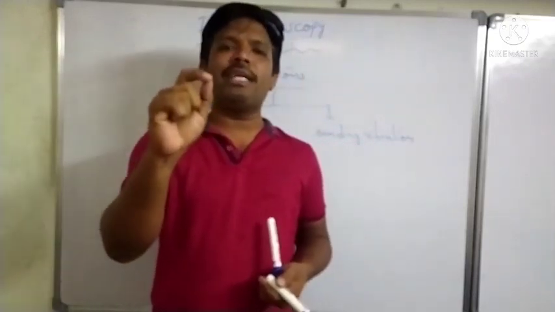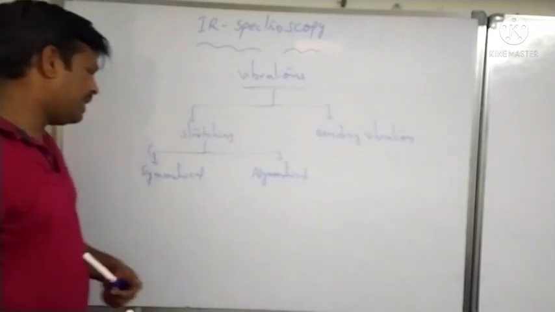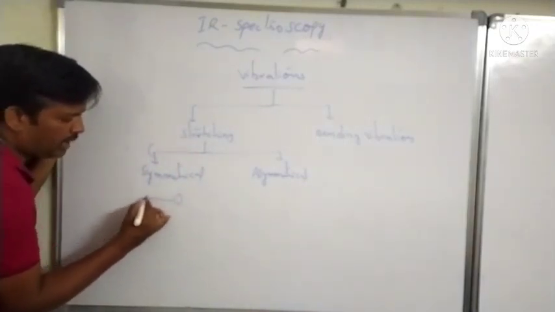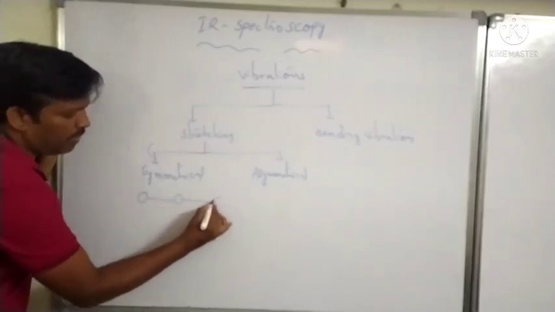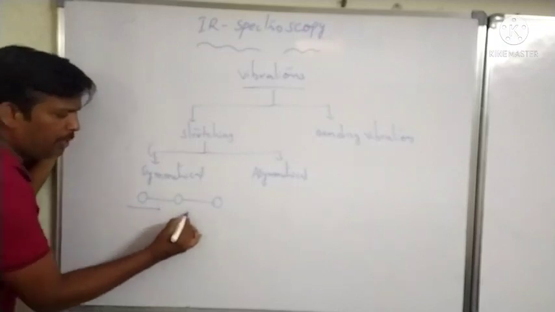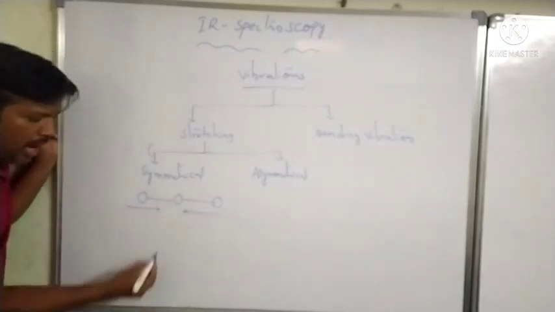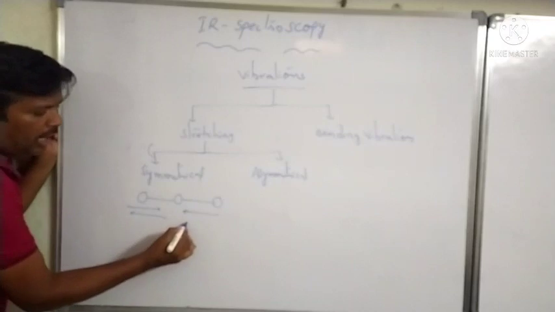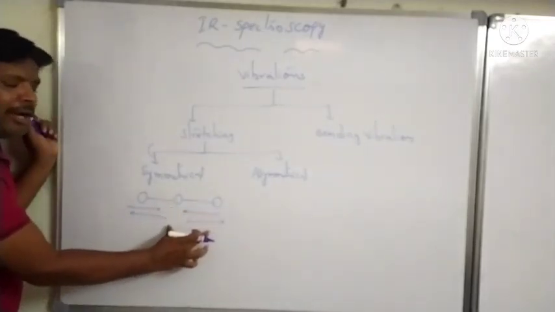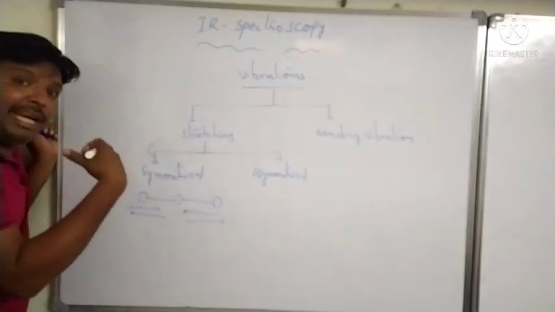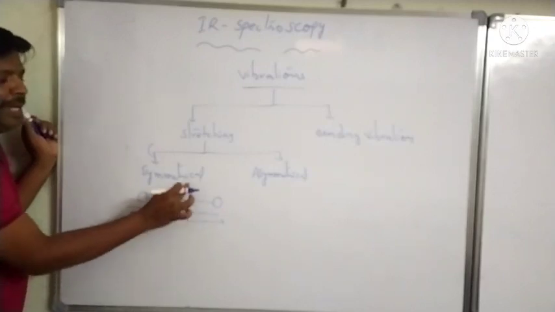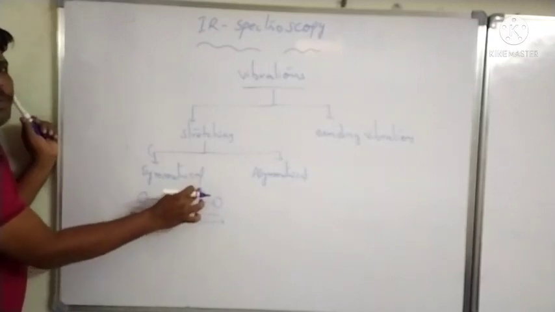Suppose you observe the central atom; these two are the terminal atoms. Either both approach or both depart, meaning the internuclear distance is either increasing or decreasing. That type of vibration is called symmetrical stretching.